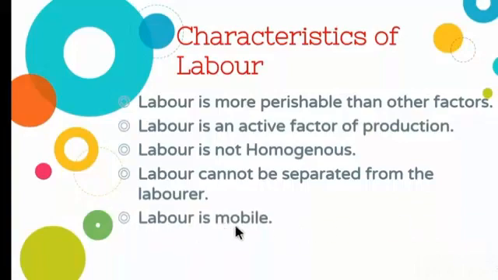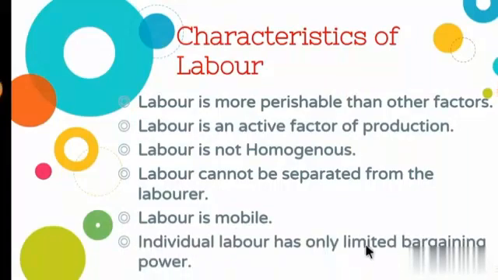Next is the labor is mobile. Mobile means the labor can be moved or shifted from one place to another, whereas land is immobile. Immobile means it cannot be moved. The final one is individual labor has only limited bargaining power. Limited bargaining means the argument. So the labor cannot argue with the employer.